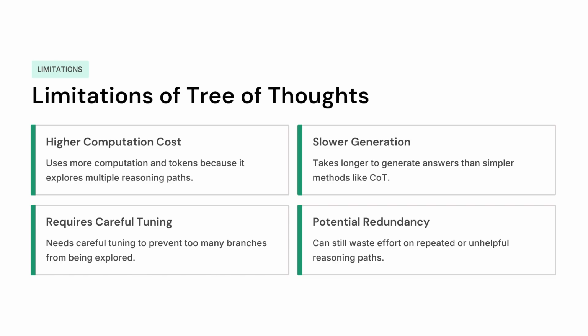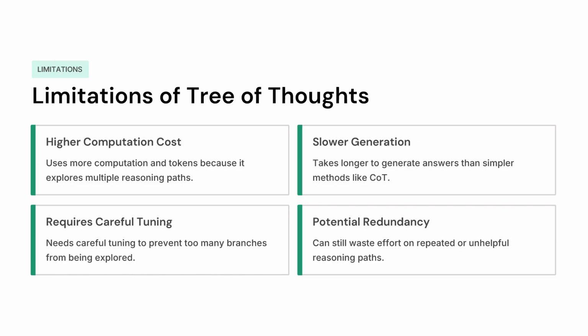Thirdly, it requires a lot of careful tuning. Like you need to ensure that from this particular path, we are definitely not going to get a particular answer and then only prune it. Or if we have a lot of branches, then it becomes very difficult. And also, some of the paths could become very redundant, thus costing a waste of tokens.